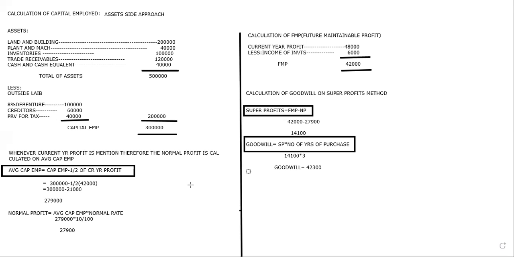Now, goodwill is super profits into number of years of purchase. Is it okay? Fine. Shall I clear it now? Did you all take screenshots? Okay. Now, please go on to the 11th problem.